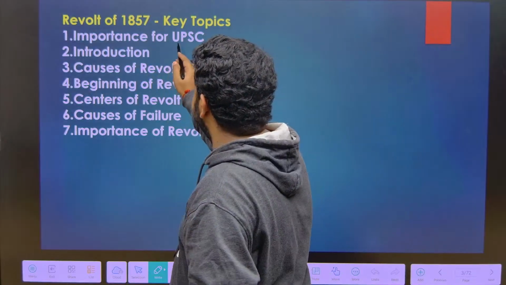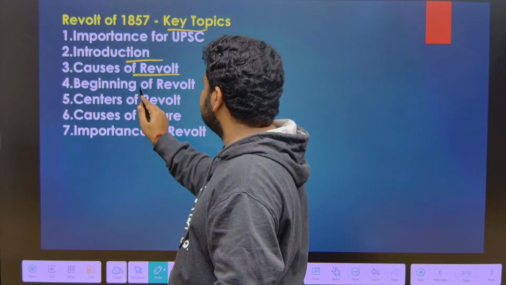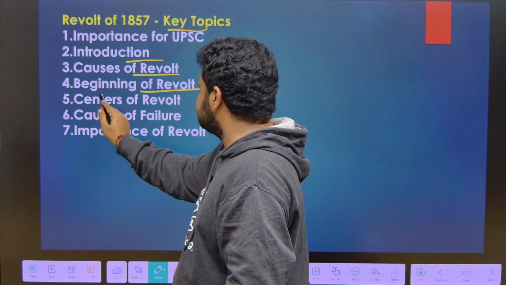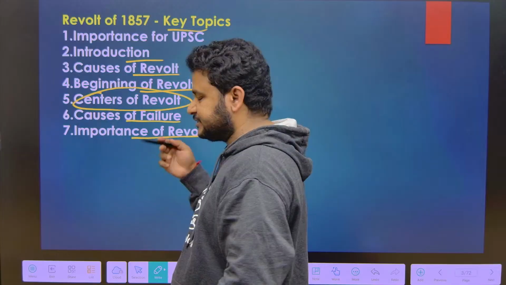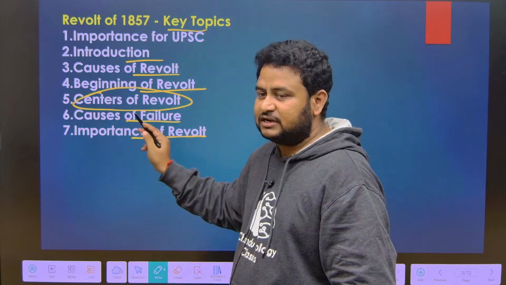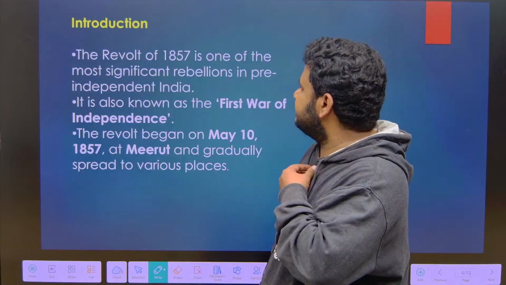So revolt of 1857, what are the key topics we have to study? First is introduction, causes of revolt, beginning of the revolt, and centers of the revolt, highly important. Then causes of failure and importance of failure, just know that, but when it comes to centers of revolt, it is highly important.